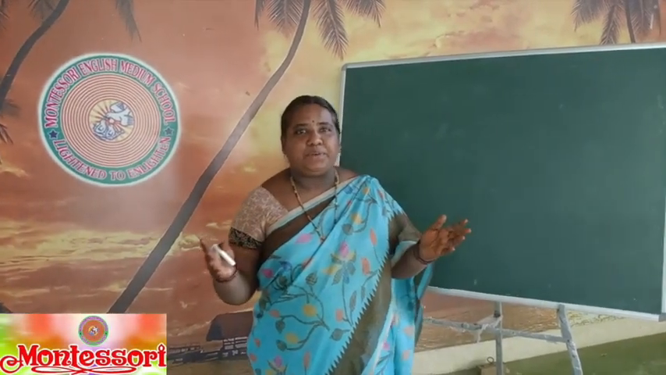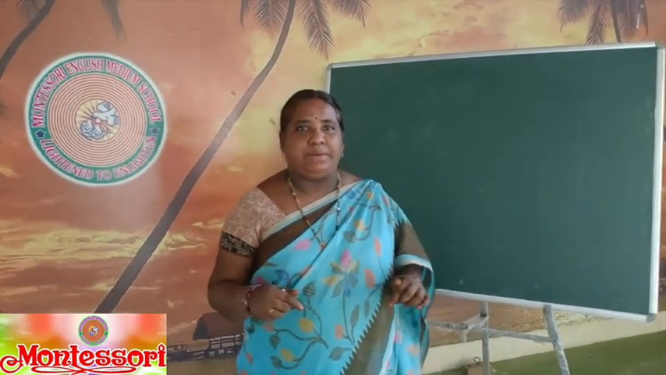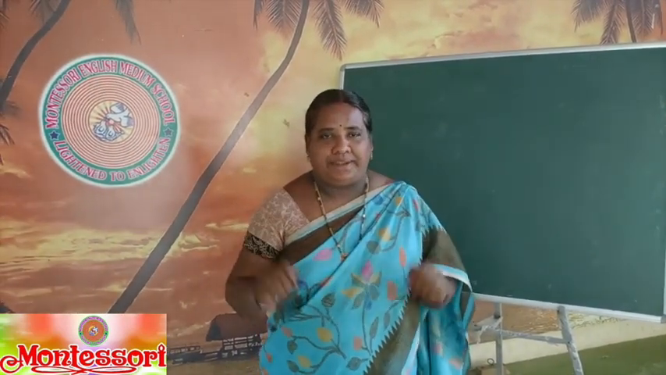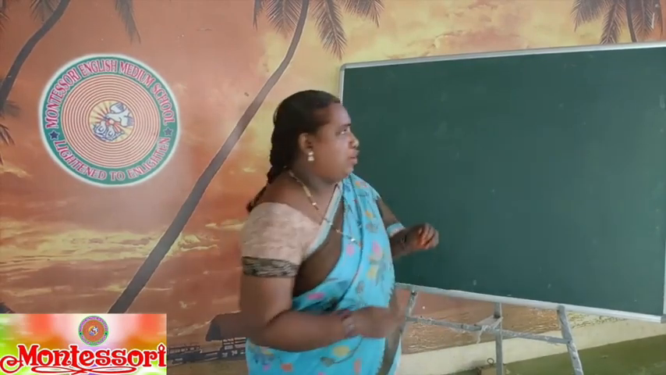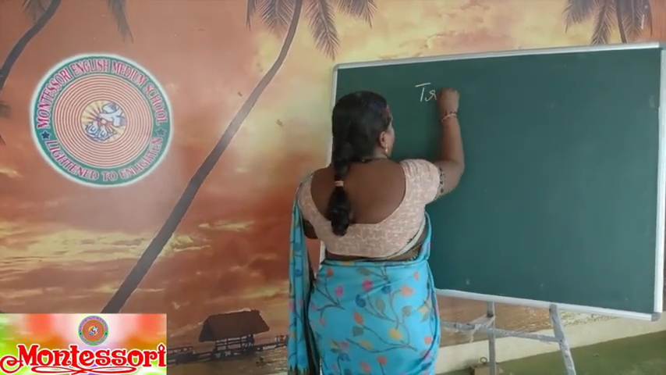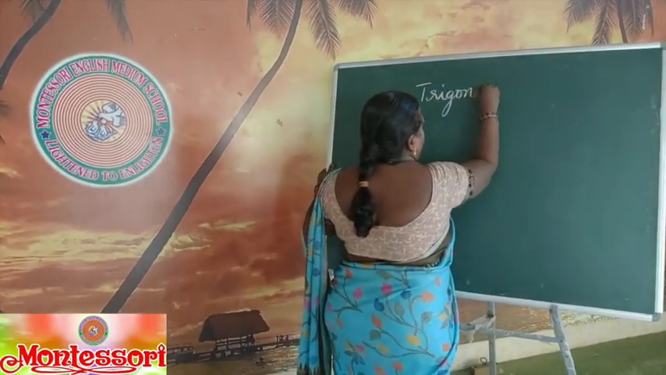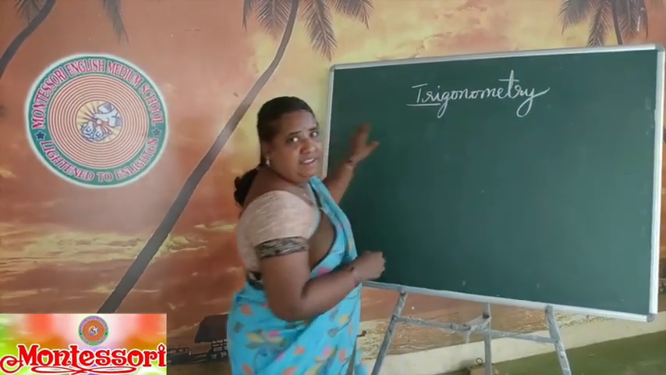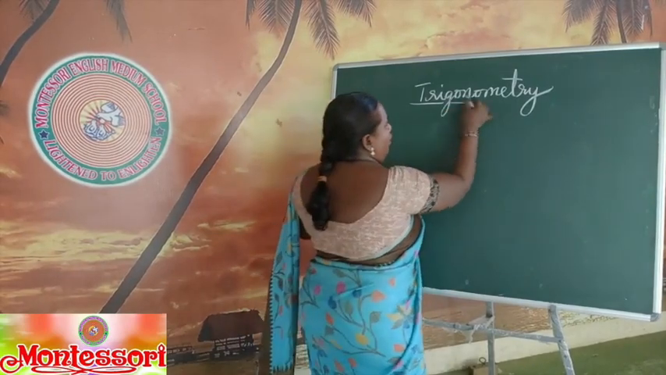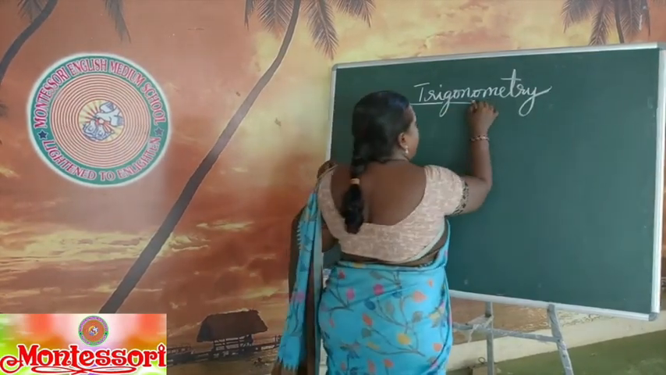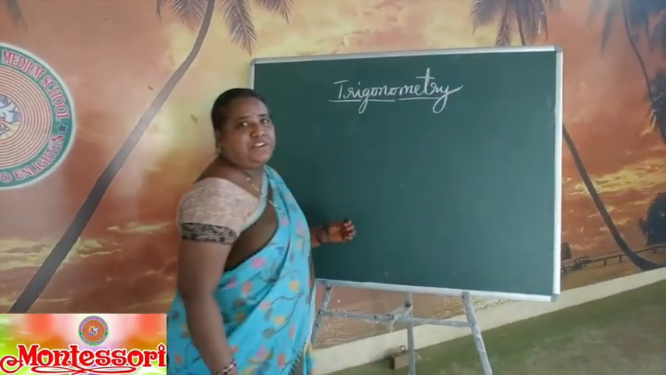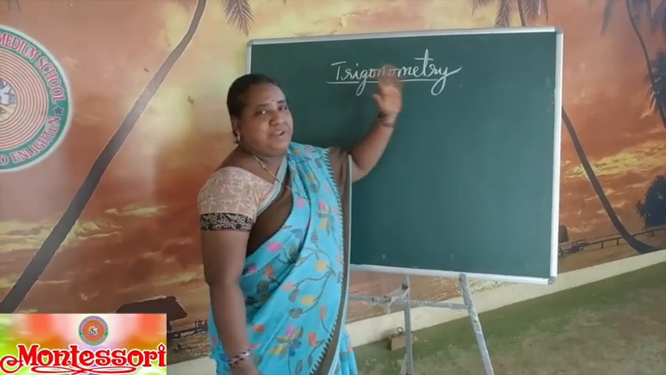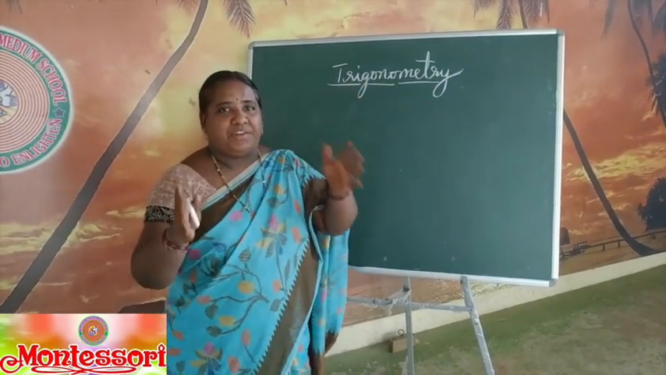Hello, welcome to 10th class mathematics. In this class, we are going to learn about chapter 11, trigonometry. What is meant by trigonometry? Tri for 3, gono measurement, angles, metry measurement. So 3 angle measurement which is based on triangles.